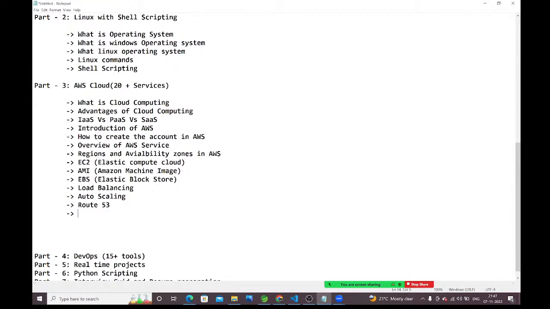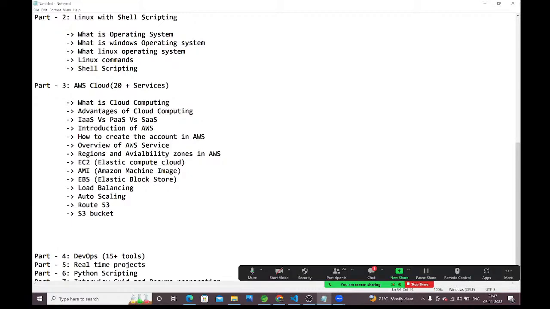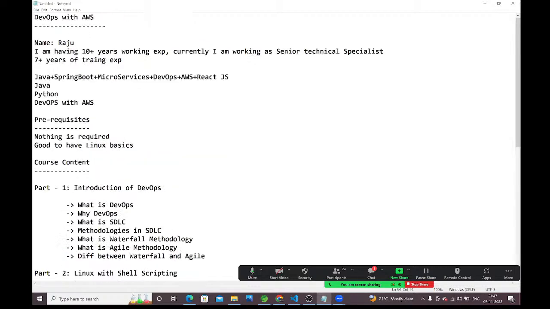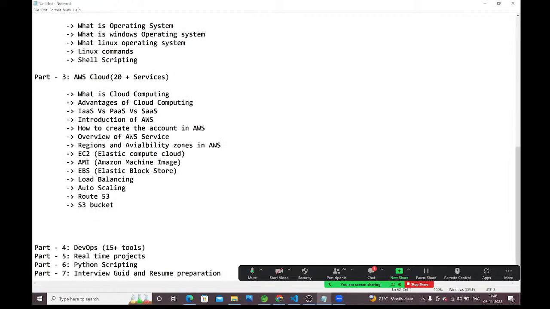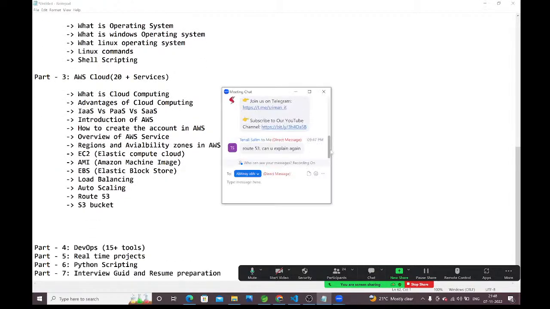The S3 bucket, we are going to discuss it here. This is an unlimited storage device, guys. You can store huge data inside this. What is this S3 bucket? How to create the bucket? How to store the objects inside the bucket? What are the types of objects? Everything. How to host a static application inside the S3 bucket? Everything we will discuss here, guys.